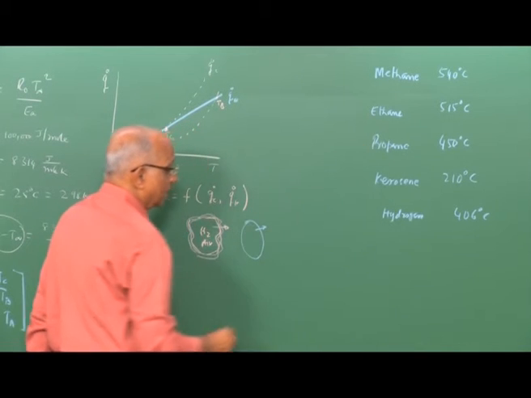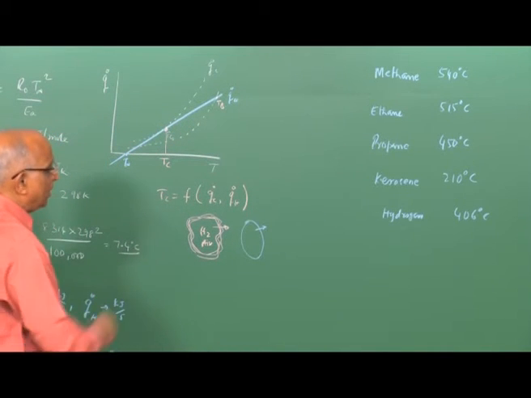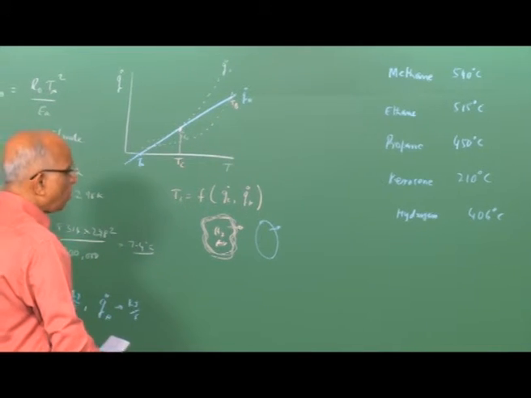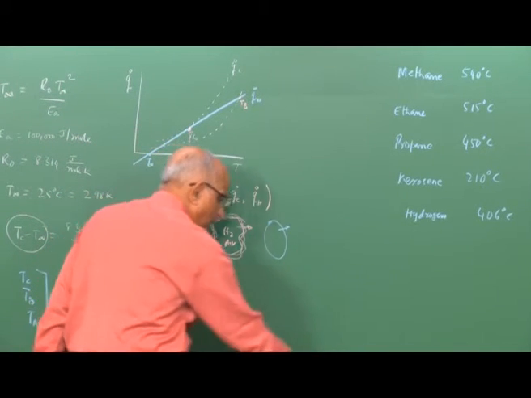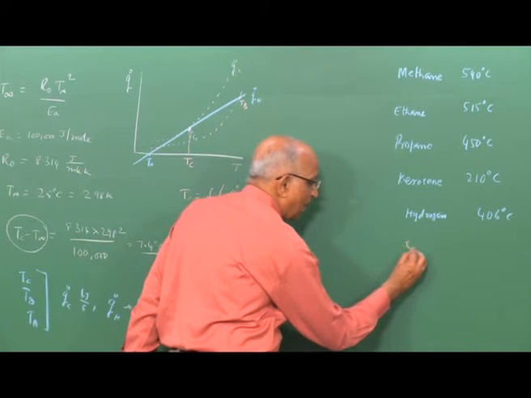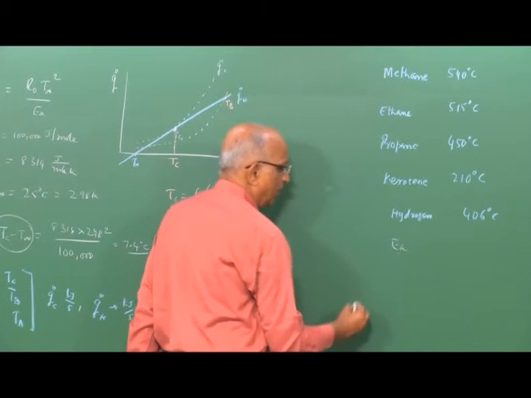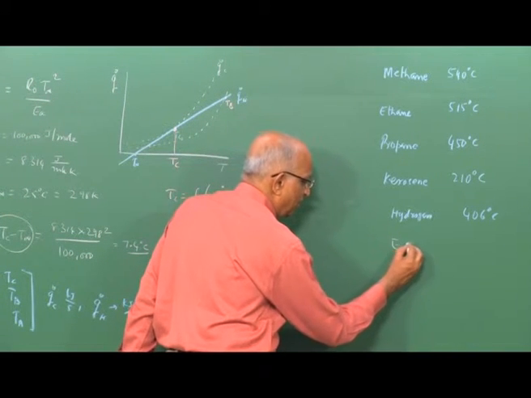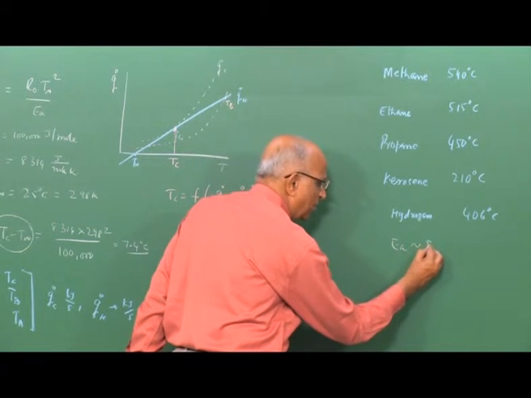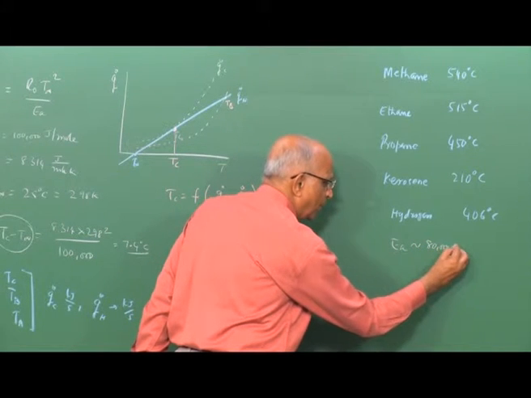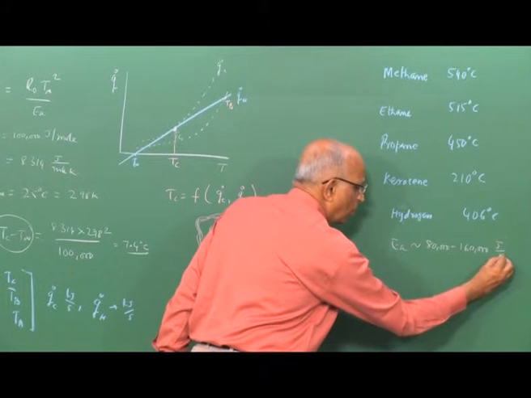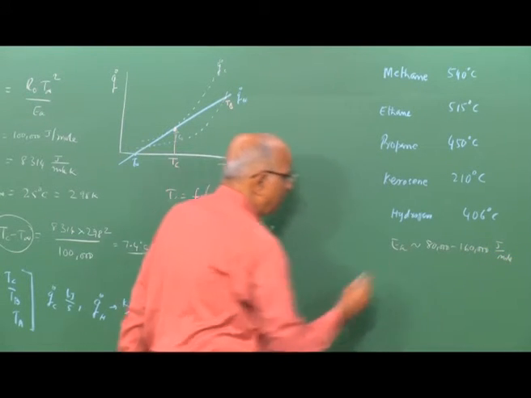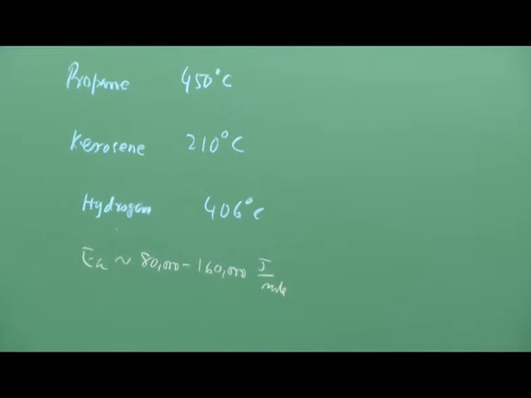Well, the reason is whenever we talk of these substances, we talk of all explosives as we keep telling, they are substances which have large values of activation energy. That is, the value of activation energy EA we said is typically between 80,000 to something like 160,000 joule per mole. When the activation energy is high, what is the implication? Let us see the implication.